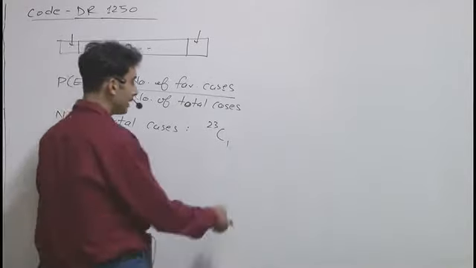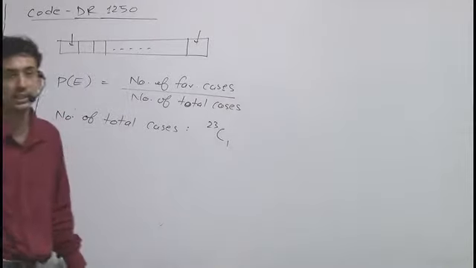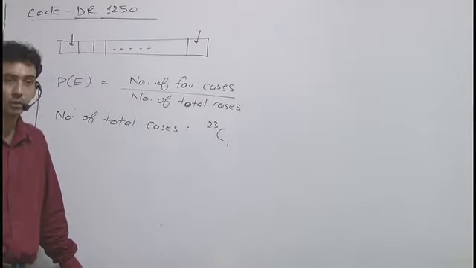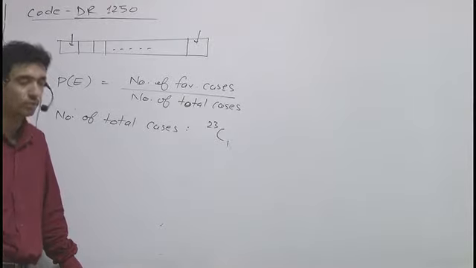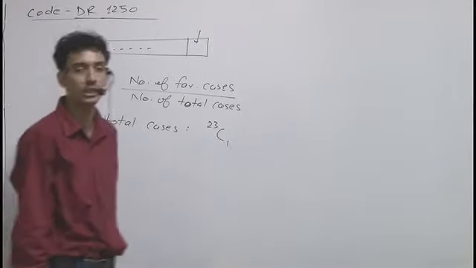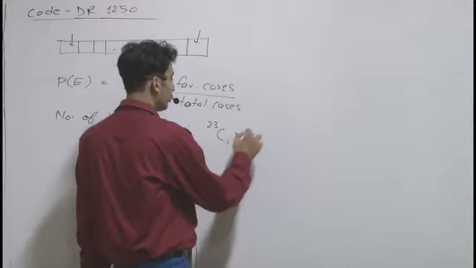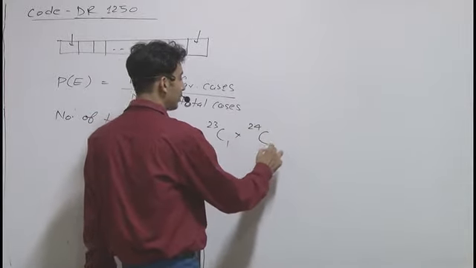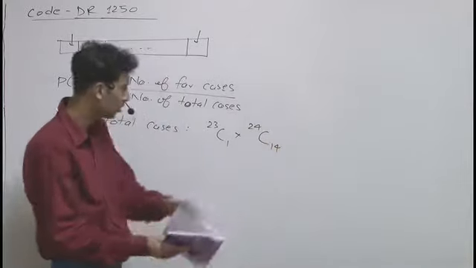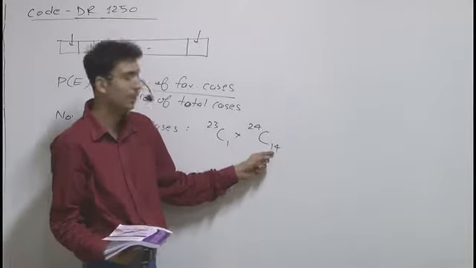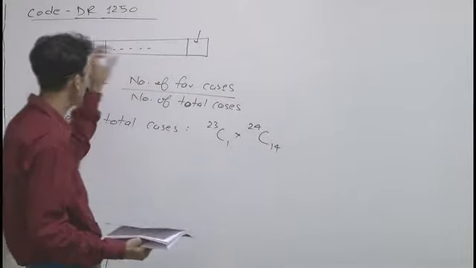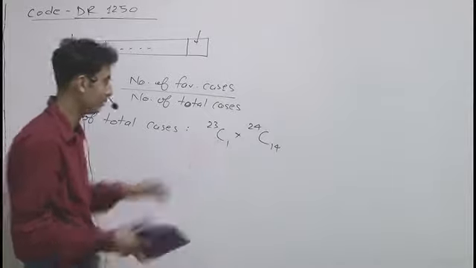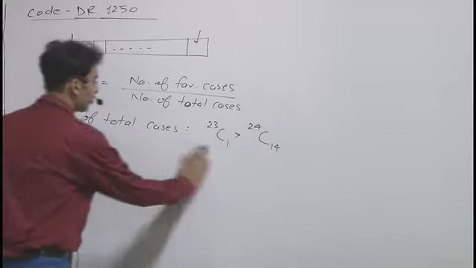So the remaining places are 24, and on 24 places we have to park 14 more cars. There is no restriction on these 14 cars. They can be parked at either end or anywhere except his car's place. So these are the number of total cases.